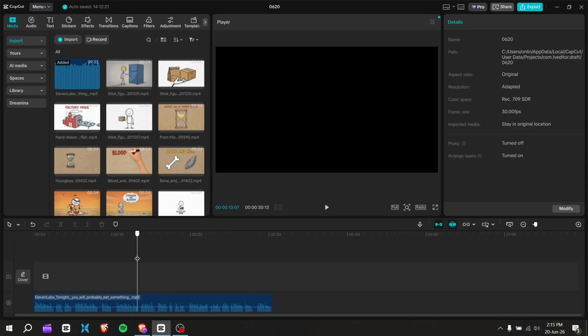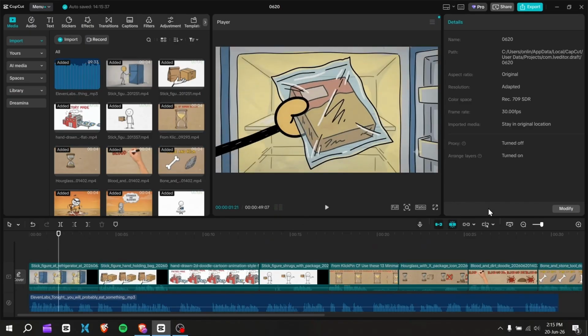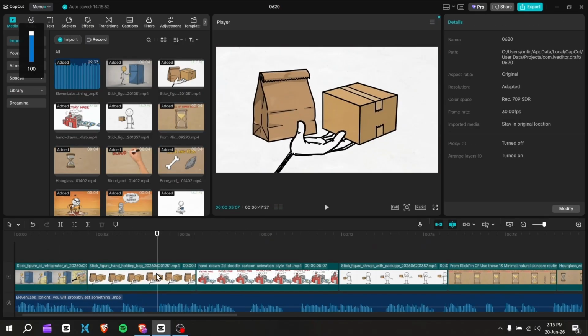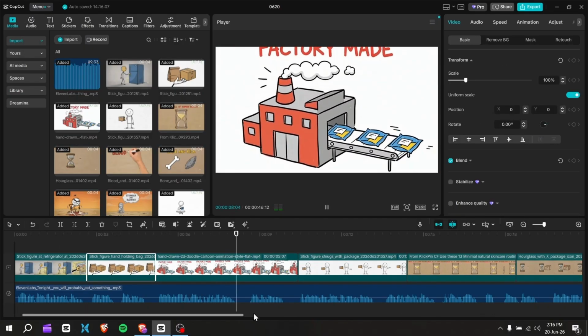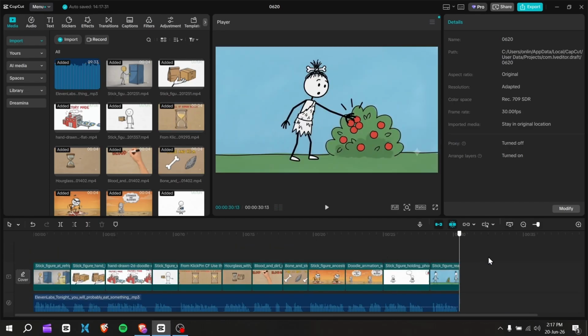Now open CapCut and bring everything together. Add the video clips on top of the audio track and trim each clip to match its corresponding part of the script. Once that's done, your video is ready.